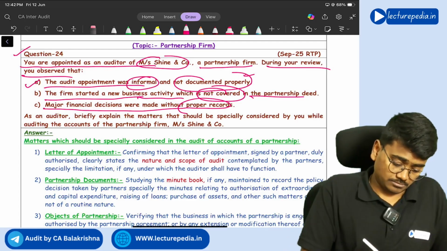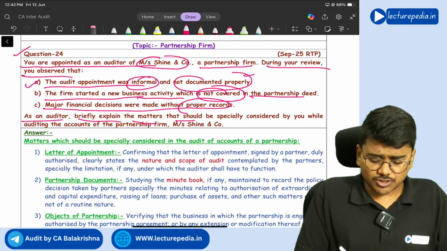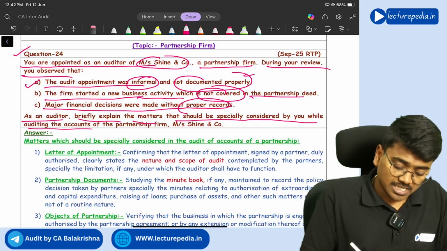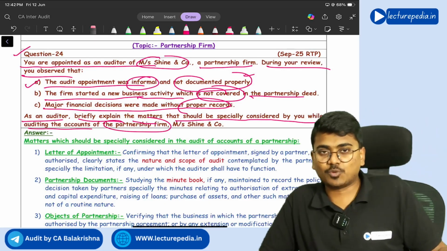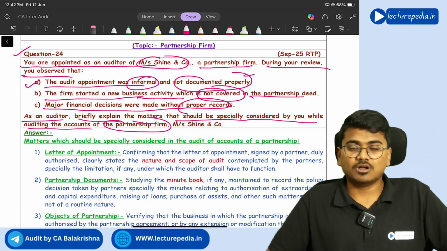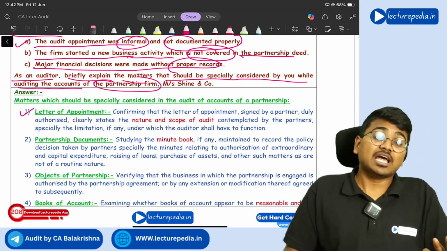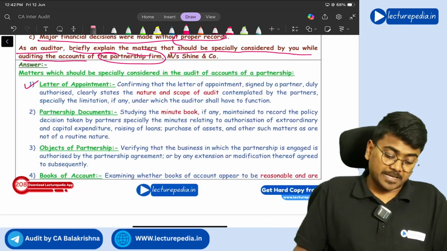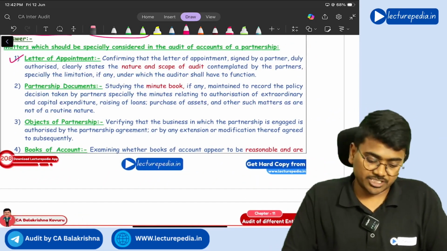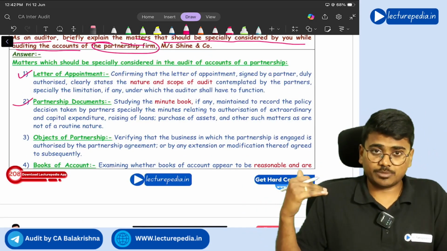Now, as an auditor, briefly explain matters that should be specifically considered by you while auditing the accounts of a partnership firm. First of all, you need to enter into an engagement letter. There should be a letter of appointment. Next, you need to read the partnership documents, nothing but the partnership agreement, and various minutes books, all these documents you need to read.